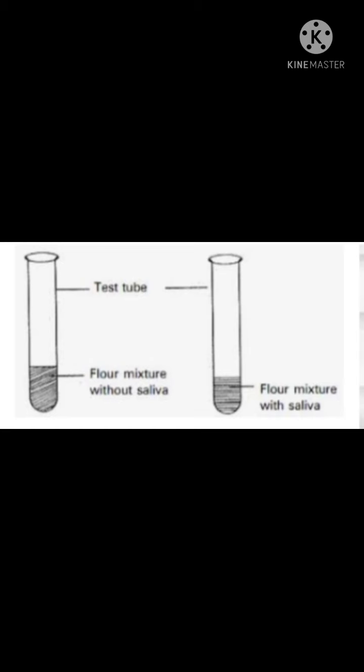This bolus is transported into the next part, that is the esophagus, by the action of swallowing with the help of the tongue. Here, children, you have to remember that the enzyme salivary amylase, which is present in the saliva, breaks down the large starch molecule into smaller subunits, usually into glucose.